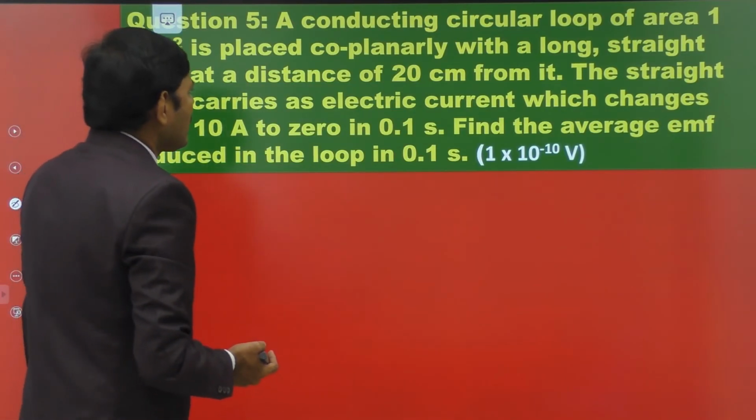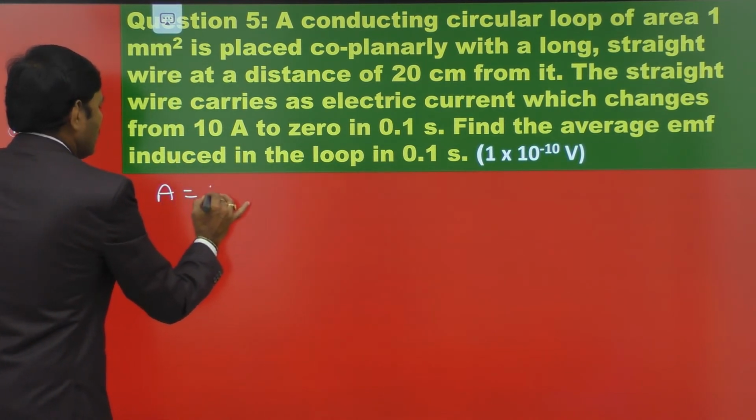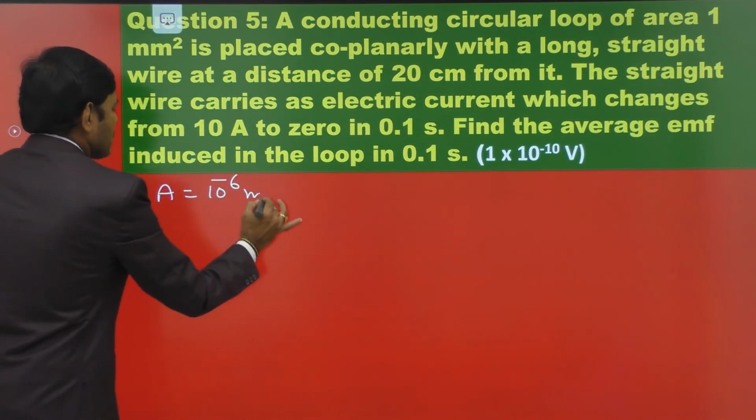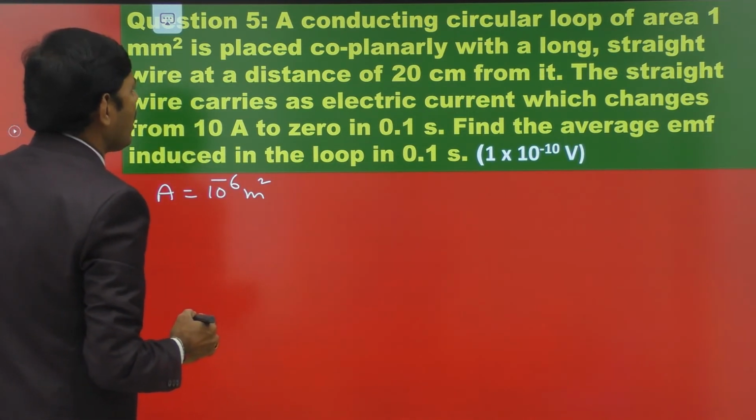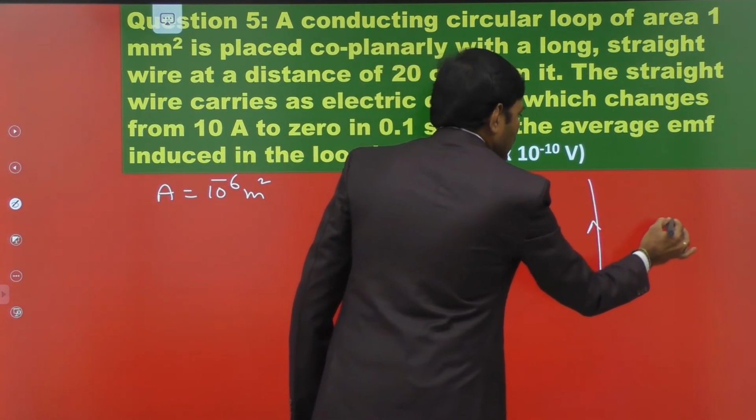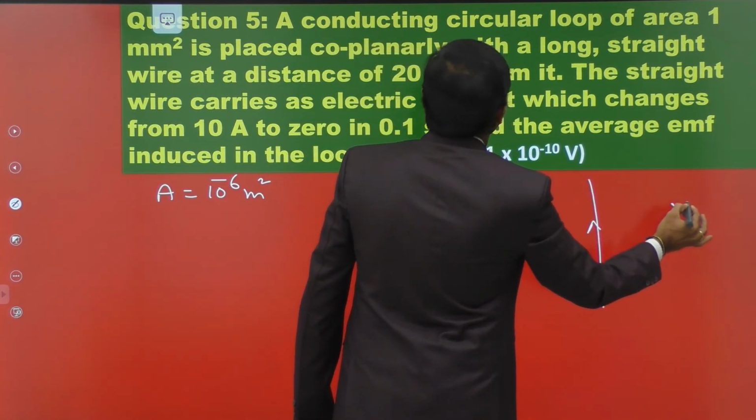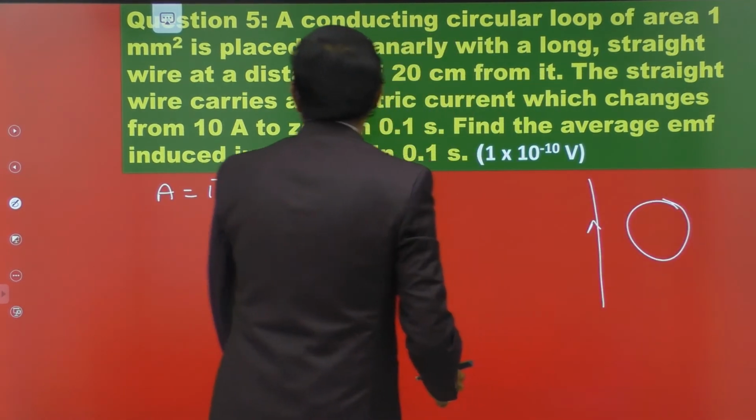A conducting circular loop of area 1 millimeter square. So the area of the loop is given by 1 millimeter square, which means 10 power minus 6 meter square. Placed coplanarly with a long straight wire. Let this be a long straight wire, and here a conducting circular loop. Let this be a circular loop placed here.